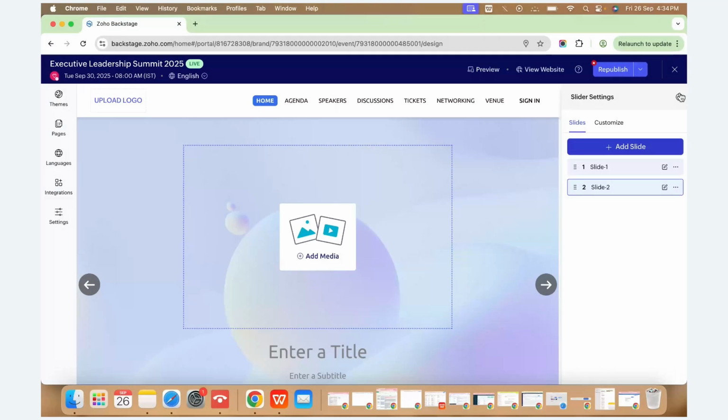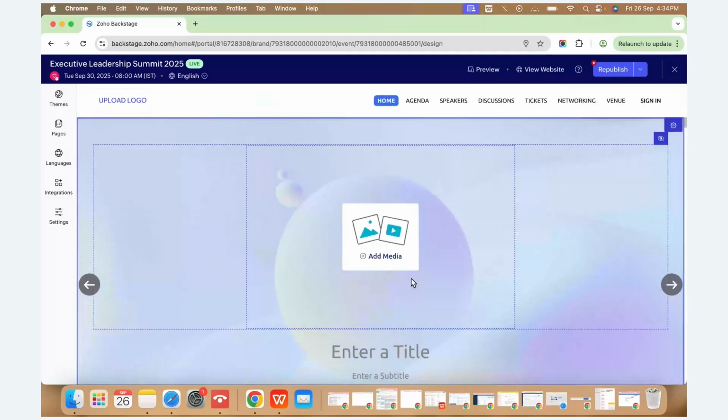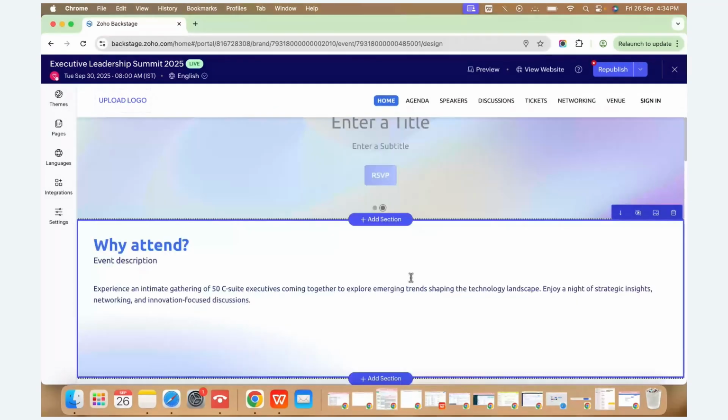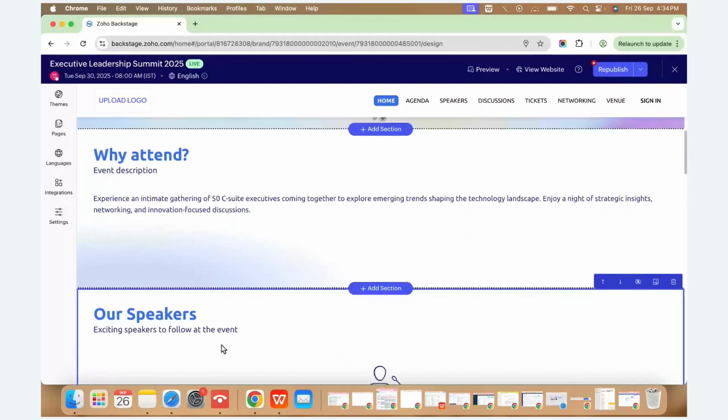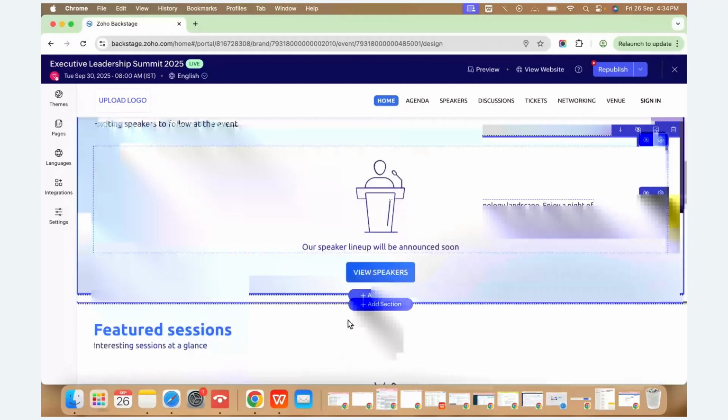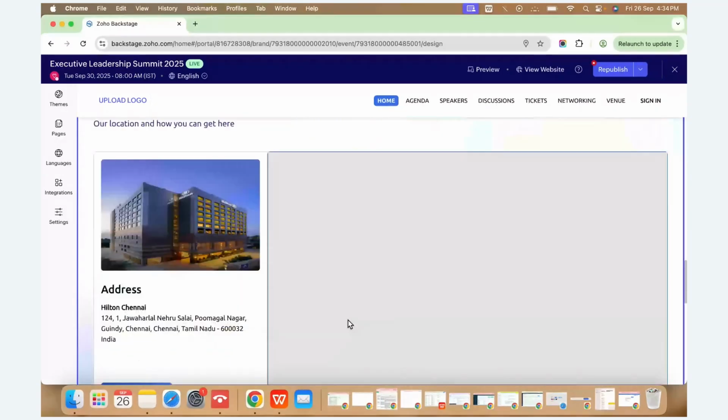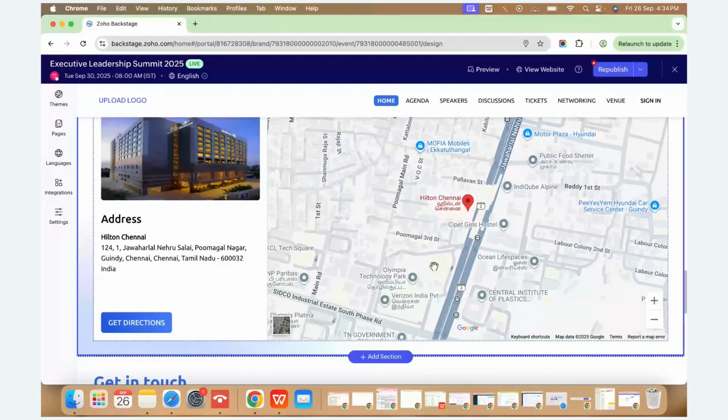This is how we can edit this part. Similarly, we can remove this part. If you don't want to show the white button or our speaker section, you can remove it, or you can design everything accordingly over here. So the venue section is over here, and we have the integration map, so that it can show us the direction as well.